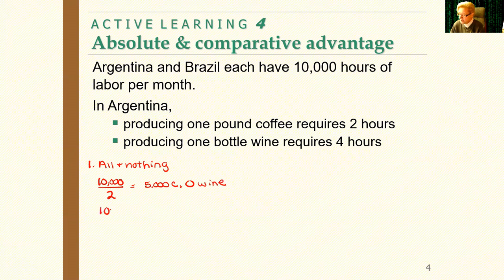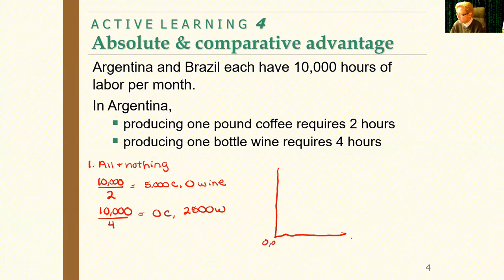Okay, 10,000. Now we're just going to imagine doing wine, divided by 4 hours is going to give us no coffee and 2,500 wine. I'm going to do this one the long way because I think it's important that we look at both ways that we could possibly solve this. I apologize for the very poor drawing.